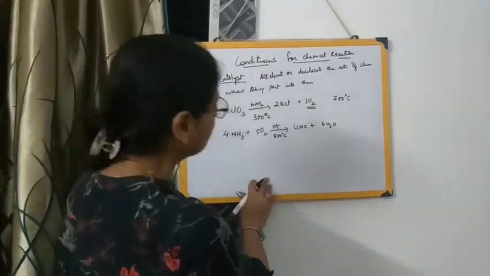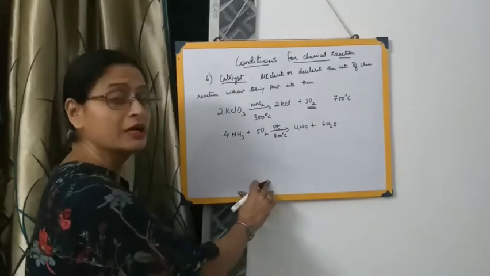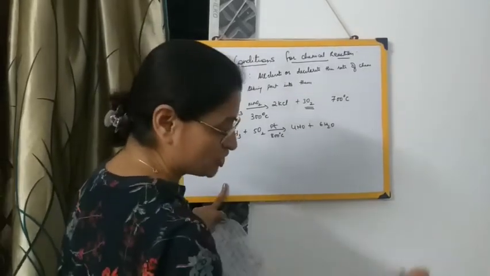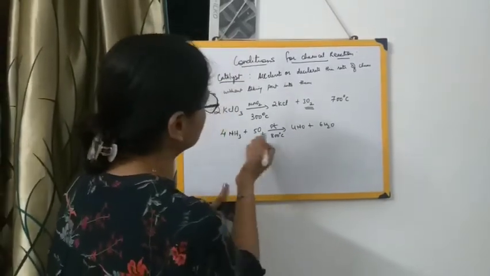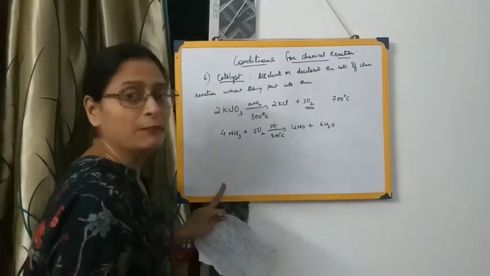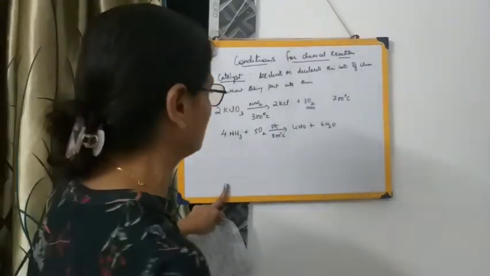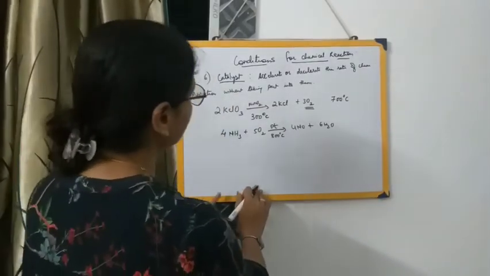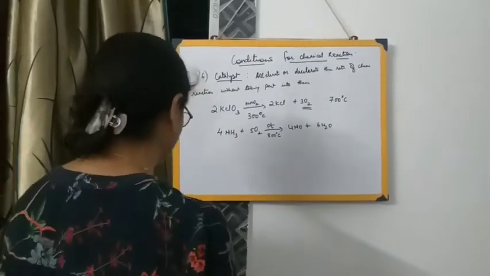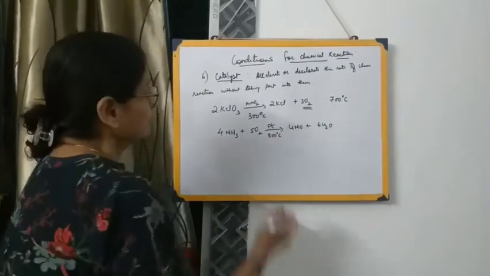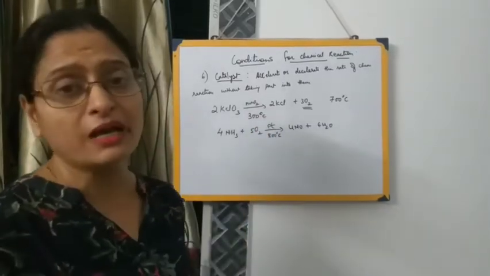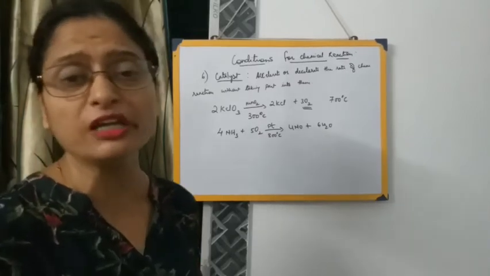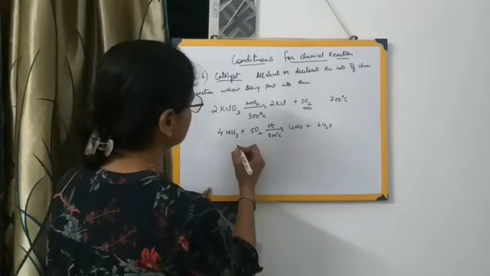Asked several times in your examination. It is so important that I have checked it so many times that I don't even need to balance the reaction. I just remember that the ratio is 4, 5, 4, 6: 4NH3 plus 5O2 gives 4NO plus 6H2O. It's such an important reaction. Don't leave these equations, these are extremely important reactions. Here these chemical substances are increasing the rate of the reaction. Any catalyst which increases the rate of a chemical reaction is called a positive catalyst.